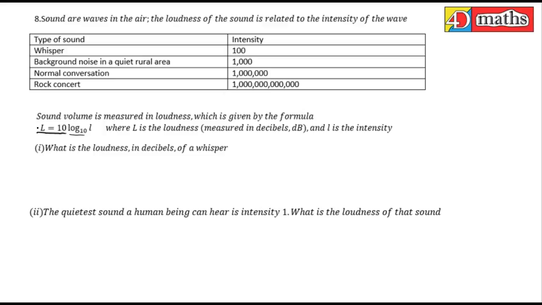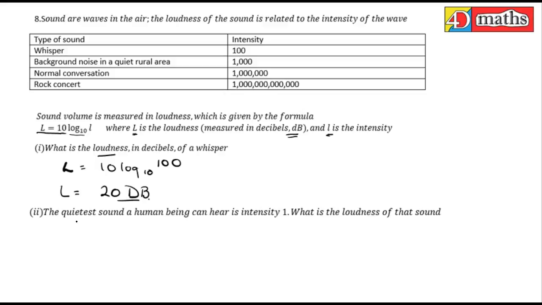So the loudness, which stands for L, is given by 10 log to the base 10 of small l, which is the intensity. They're asking for the loudness in decibels of a whisper. So loudness is equal to 10 log to the base 10 of the intensity of a whisper. The intensity of the whisper is 100. Putting that into the calculator, you work it out to be 20, and it's written as decibels. So that's the answer to the first one.